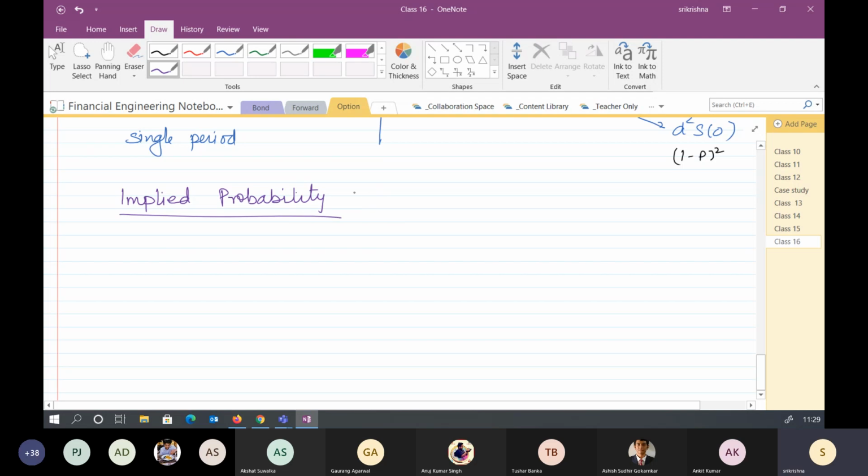In many of the books, you will find that it is called risk neutral probability factor. So we can use this term implied probability. Let's take an example. We have an English Premier League final, and this is between these two teams, Manchester United and Liverpool.